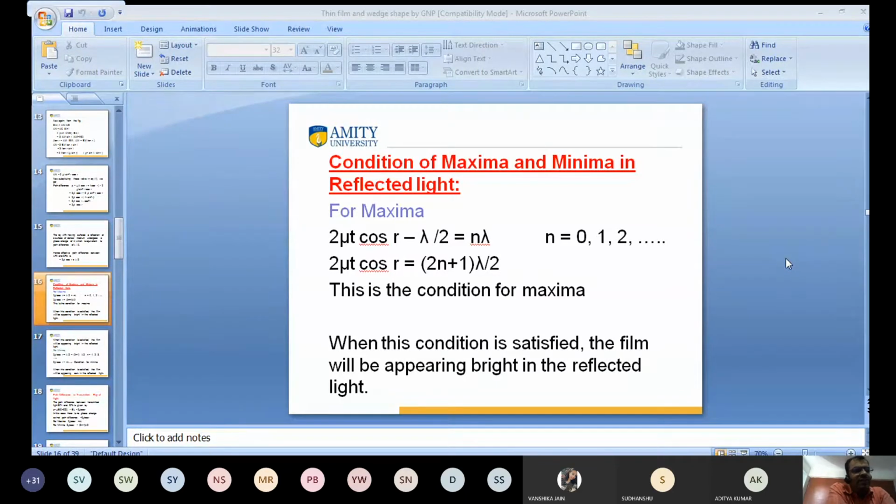Similarly, the intensity is minimum when the path difference equals an odd multiple of half wavelength, 2n plus 1 lambda by 2 or 2n minus 1 lambda by 2. So for maximum intensity it is an even multiple of half wavelength, and for minimum intensity the condition is an odd multiple of half wavelength. Clear?